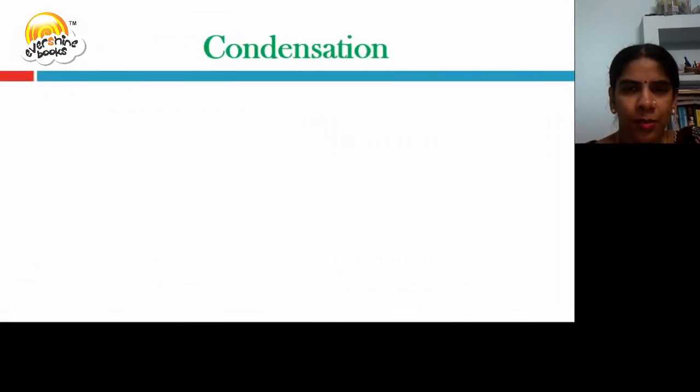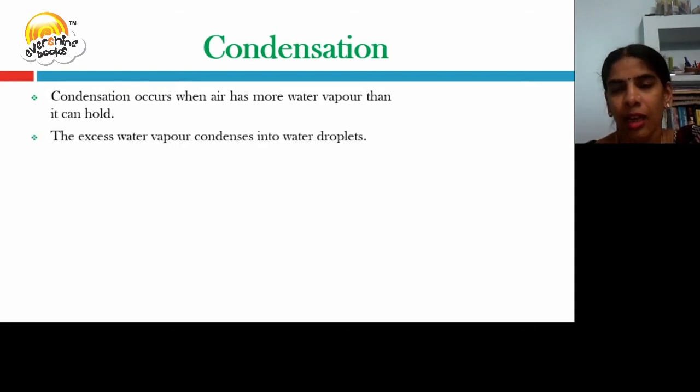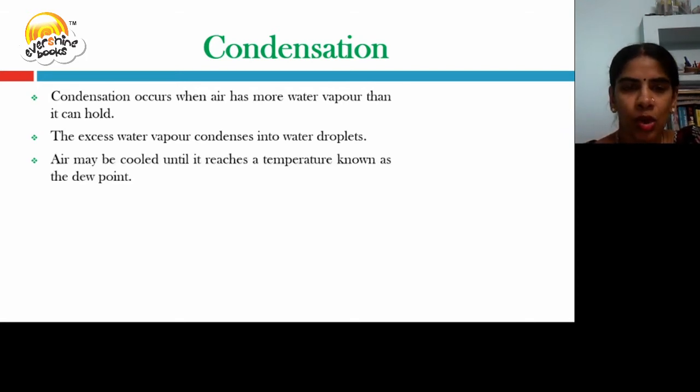Let us learn the term condensation. Condensation occurs when air has more water vapor than it can hold. The excess water vapor gets condensed into water droplets. Air may be cooled until it reaches a temperature known as the dew point.